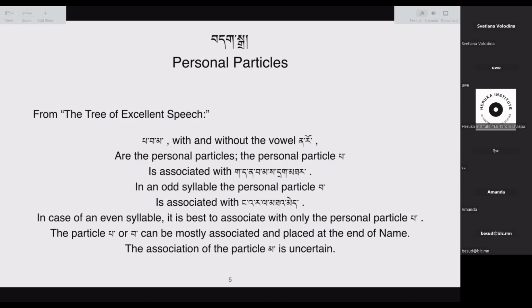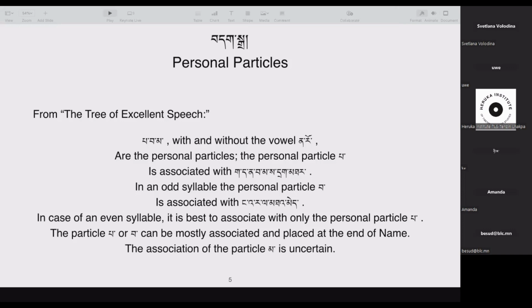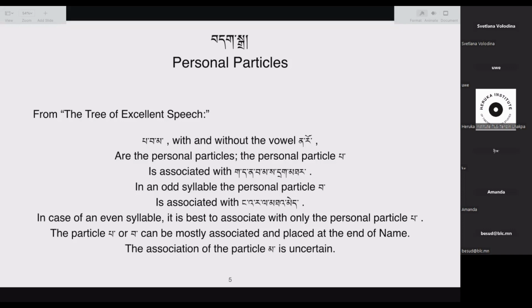So even though they have a general outline of how they function, sometimes there are exceptions. Here you may see that these are the things where it follows the particle pa and po.